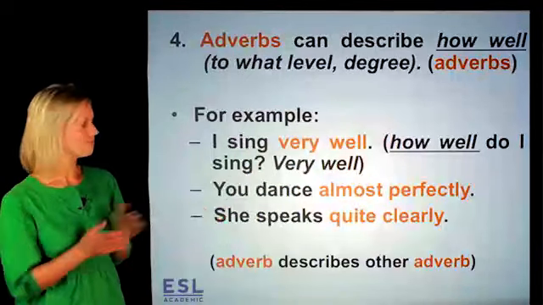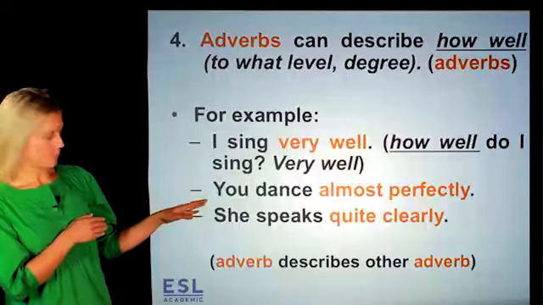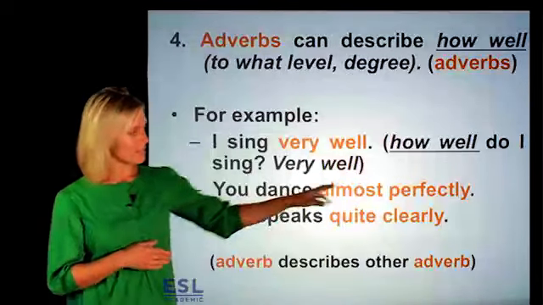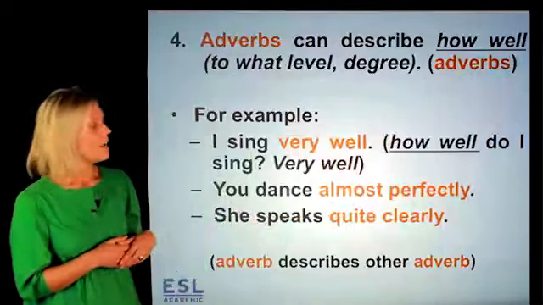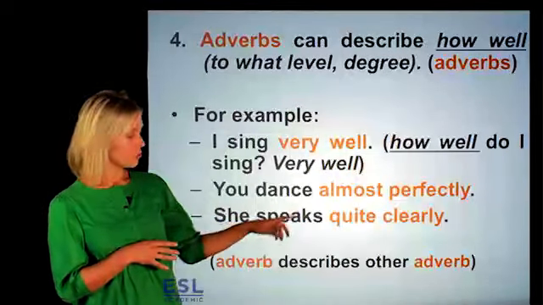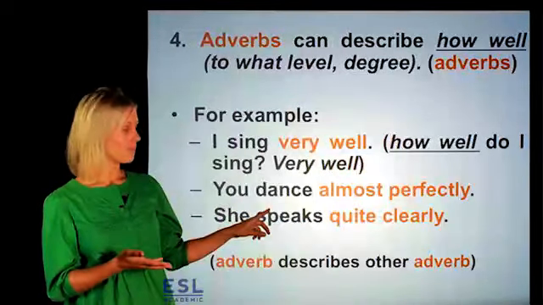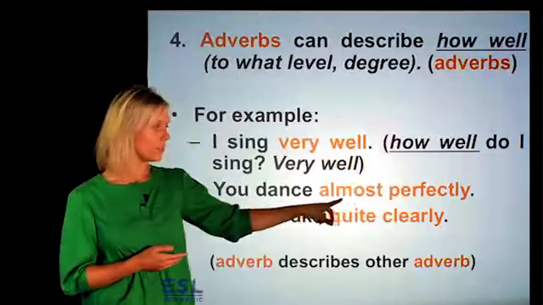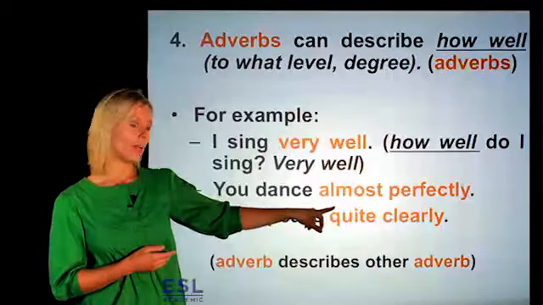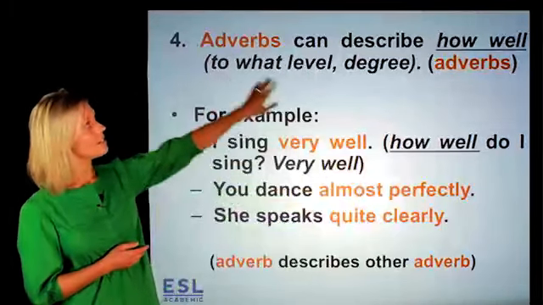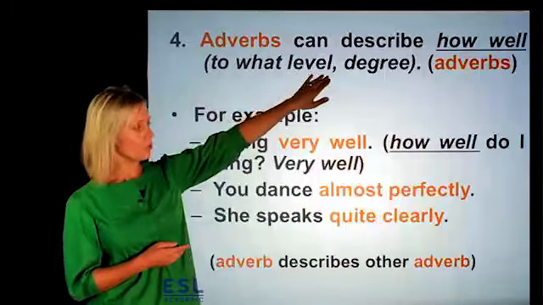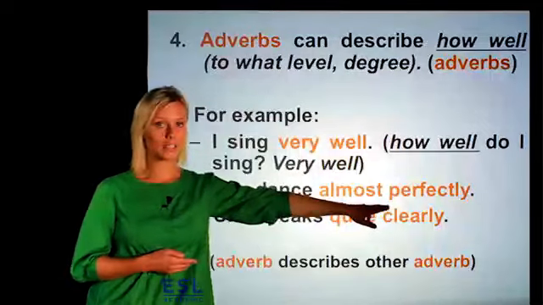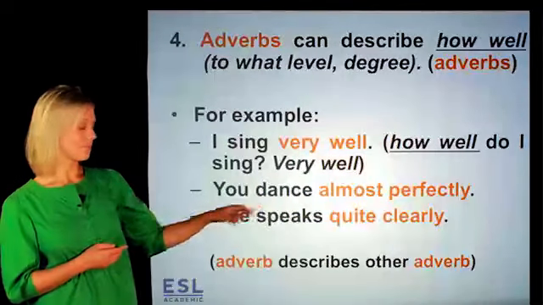Make sense? Another example. You dance perfectly. Now, perfectly describes the verb dance. But almost is another adverb, and almost lets us know to what level or degree of perfectly you dance.